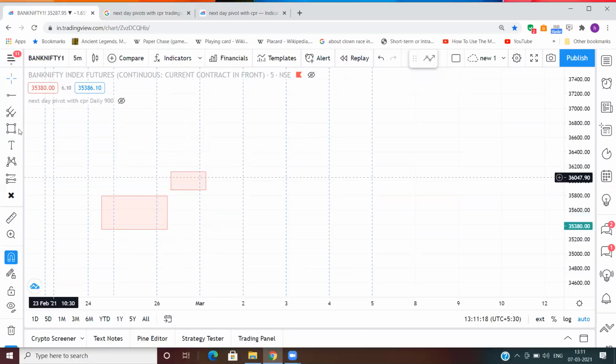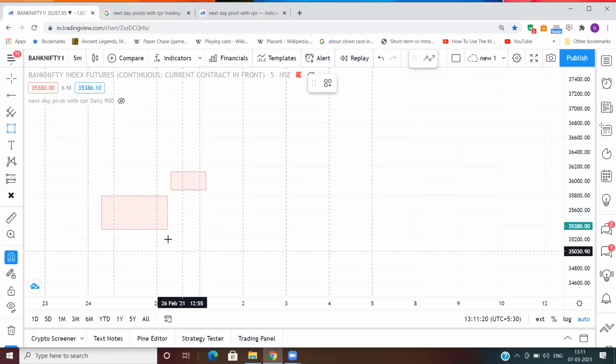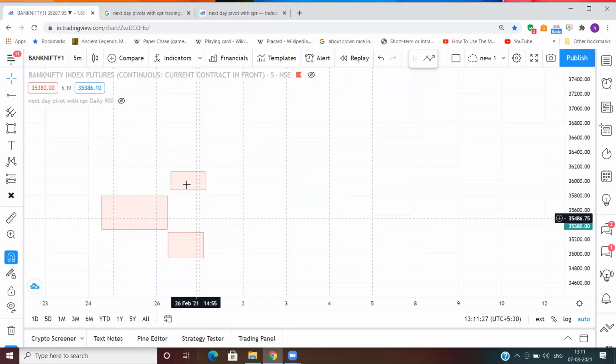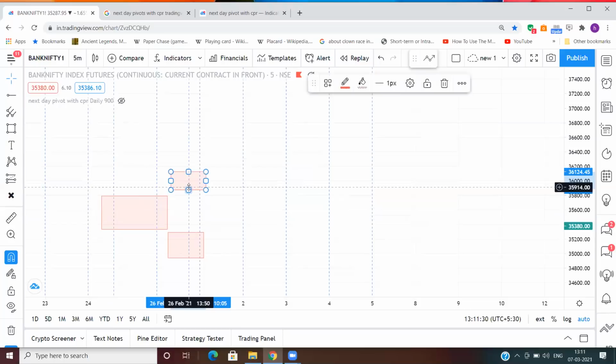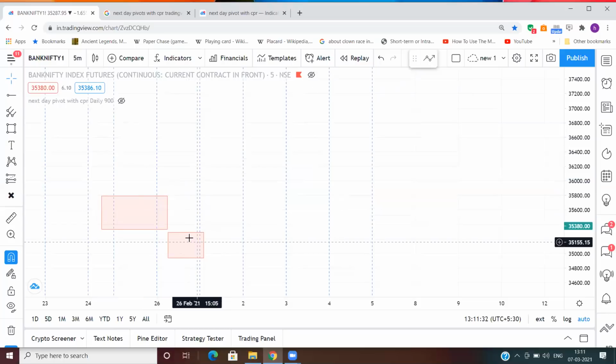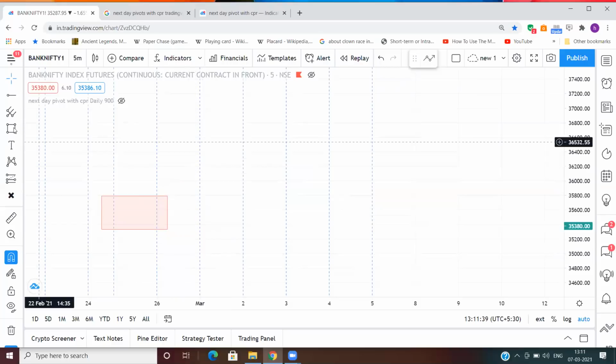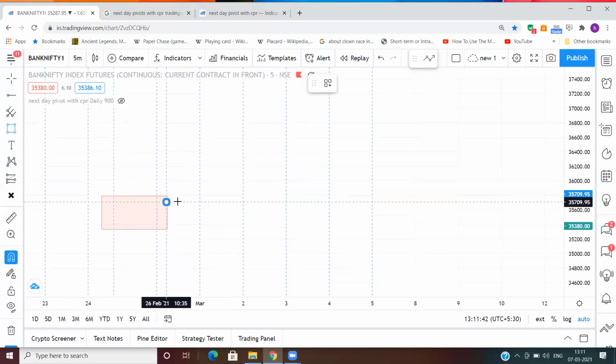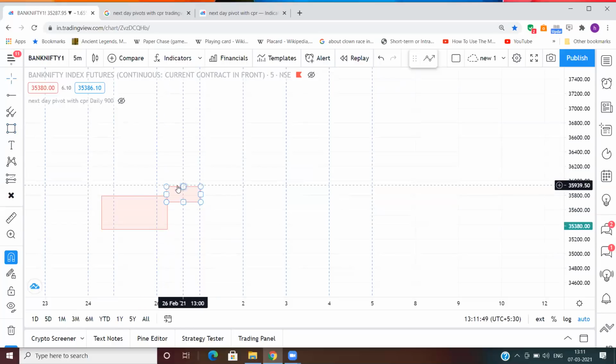So this is one. The second one is when it is plotted down, it is called lower value. These are the two, okay? Then the third one is when it is plotted like this. The CPRs are overlapping each other, but it is on the higher side. It is called overlapping higher value.